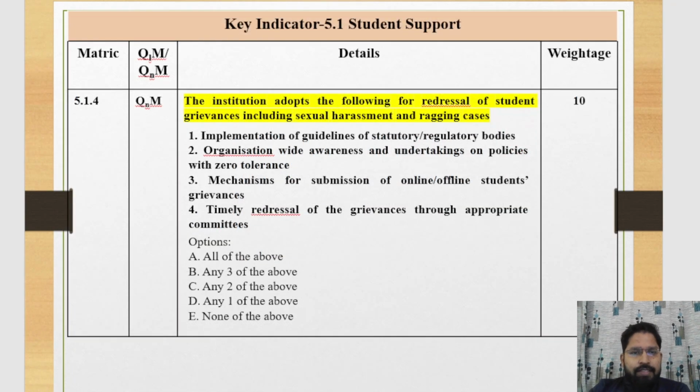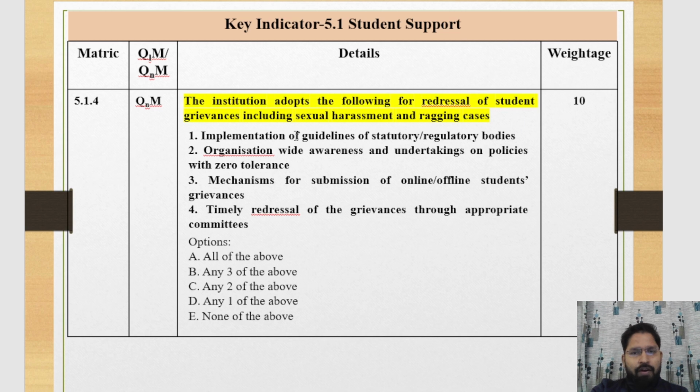Now we discuss matrix 5.1.4. This matrix is also a quantitative matrix. The weightage of this matrix is 10. Inside the matrix, we provide the data of the institution's adoption of the following for redressal of student grievances, including sexual harassment and ragging cases. Number one is the adoption.